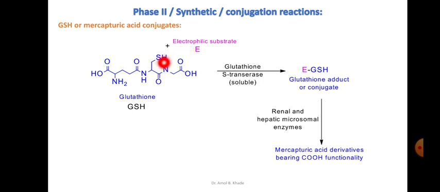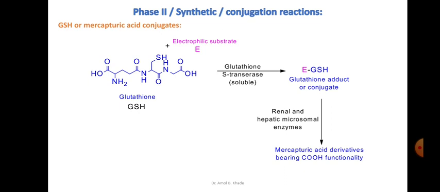So it is attenuating the electrophile of the substrate by forming the glutathione adduct or conjugate, and this attack of the sulfhydryl group towards the electrophile is done by the glutathione S-transferase enzyme, which is soluble in nature.